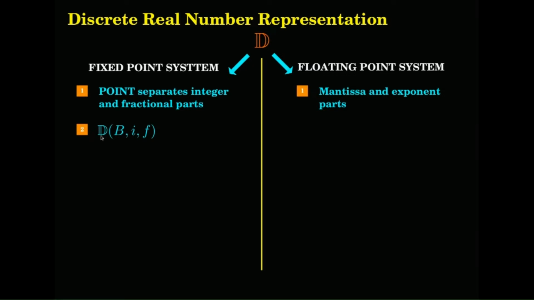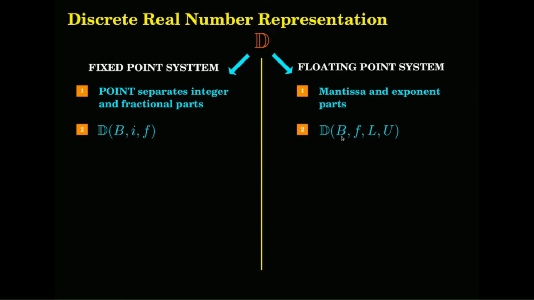The discrete real number is having 3 important parameters. The base, B is for the base, I is for the integer part, the number of integer digits, and F is the number of digits allocated for the fractional part. Okay. And in the case of the floating point system, the representation will be like this.